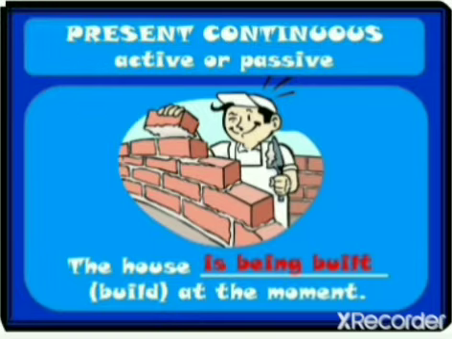Now let's quickly have a look at a simple example of present continuous in the active or the passive voice. The house is being built. The verb we are using is built, at the moment. So in the bracket we can use it as is being built at the moment.